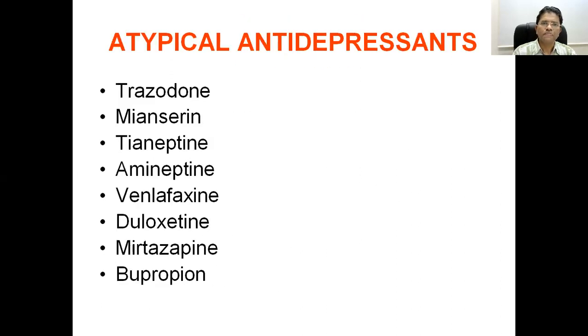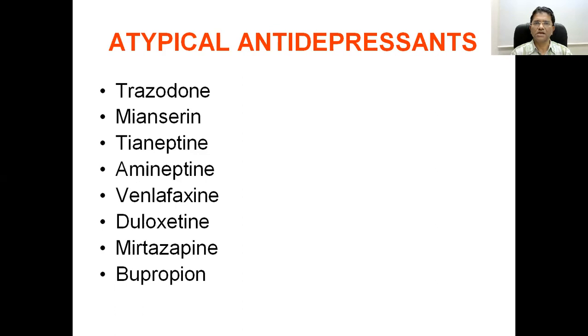Then it has been observed that there are some drugs like trazodone, mianserin, tianeptine, amineptine, venlafaxine, duloxetine, mirtazapine, and bupropion. These agents are not very specific. They are not only serotonin reuptake blockers, or only noradrenaline reuptake inhibitors, and their exact mechanism is not known. Some drugs act at the 5-HT1A level.